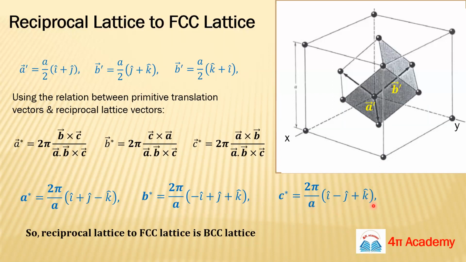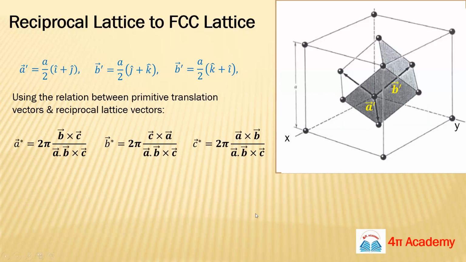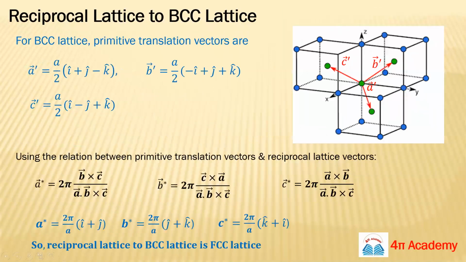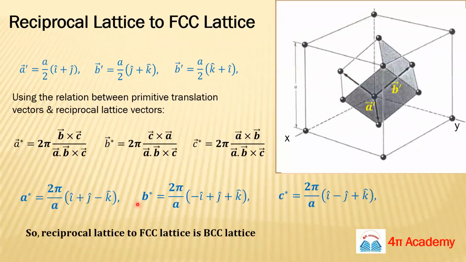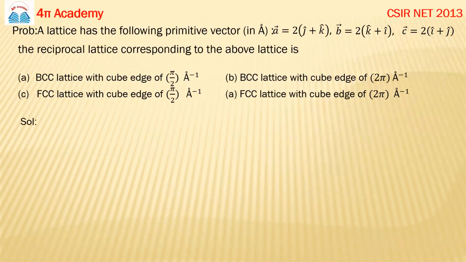You can see these three vectors. Just forget the initial constant and see these things. These are the same things. It means the reciprocal lattice vectors of FCC lattice are basically BCC lattice and vice versa. So these relations are very, very important relations. So now you can.